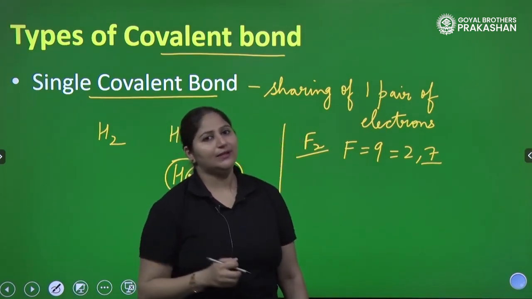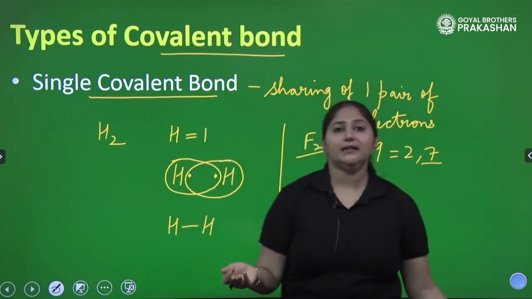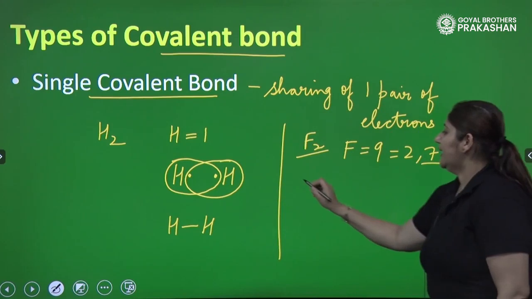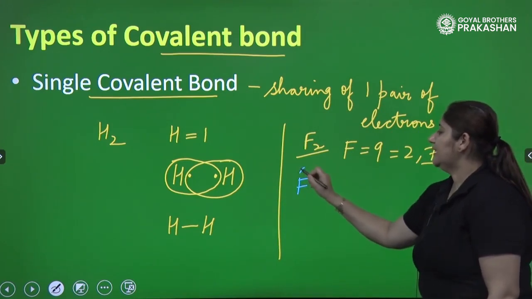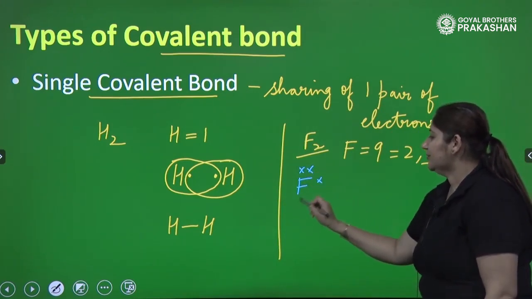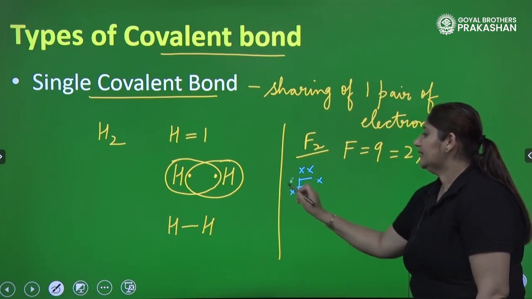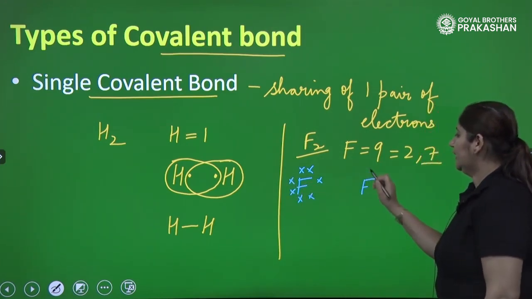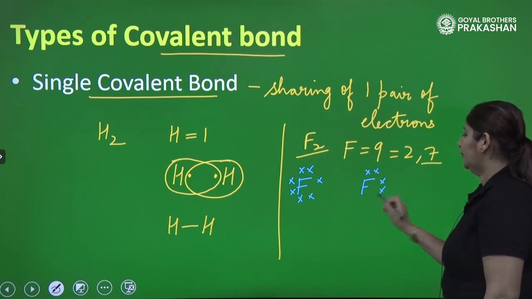It needs one more only, right? But there is no metal which can transfer that electron. So what will happen? One fluorine has 7 electrons. I am drawing the electron dot structure of the first fluorine. Then I have another fluorine, because F2 means there are 2 fluorine atoms.